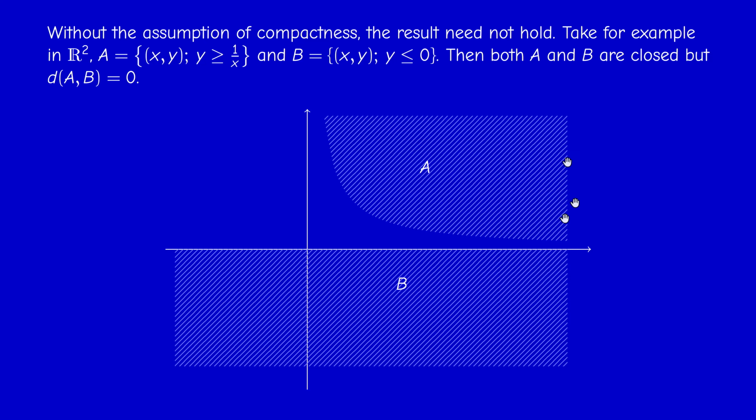So this is a counterexample, and this is because neither A nor B is compact. They are closed but not compact because they are unbounded. So this is a counterexample.